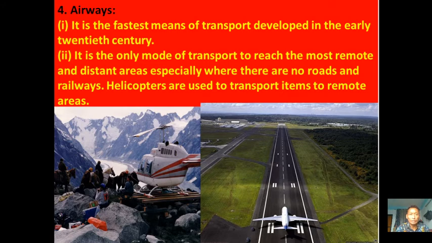There are no physical barriers like mountains, lakes, and rivers. So that means air transport is the fastest means of transport as compared to other modes of transport such as roadways, railways, and waterways. As compared to these three modes of transport, air transport is the fastest. This air transport was first developed in the early 19th century.